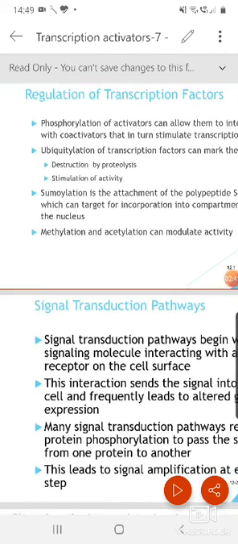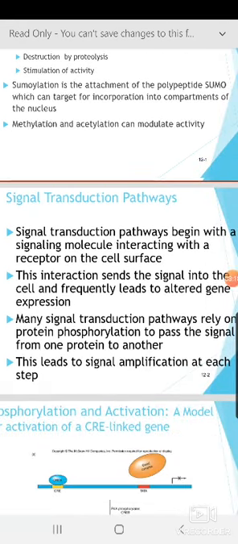Then come methylation and acetylation, which we already studied. Heterochromatin formation and chromatin packing, or euchromatin formation by acetylation and deacetylation, can also modulate its activity. A key feature by which these co-activators and activators work can be demonstrated if we study the signal transduction pathway. We discussed this signal transduction pathway in depth in your third semester, so we will go through it just a little bit and see how it is regulated.